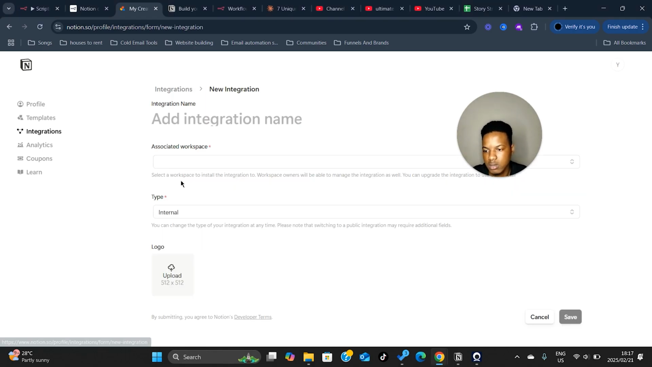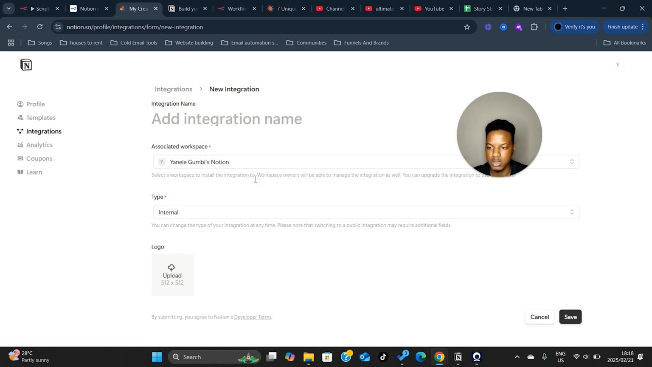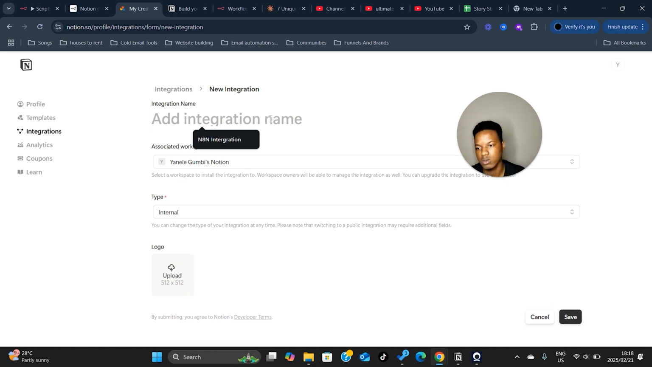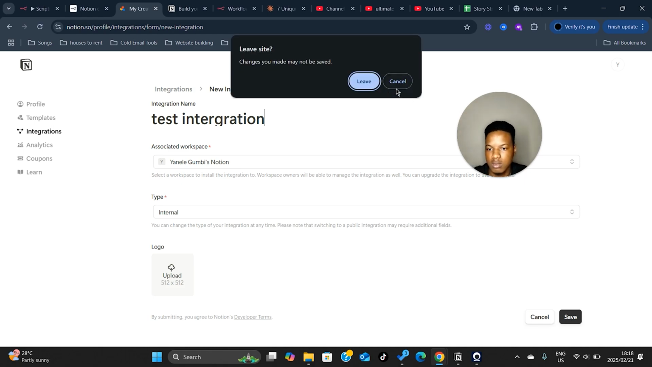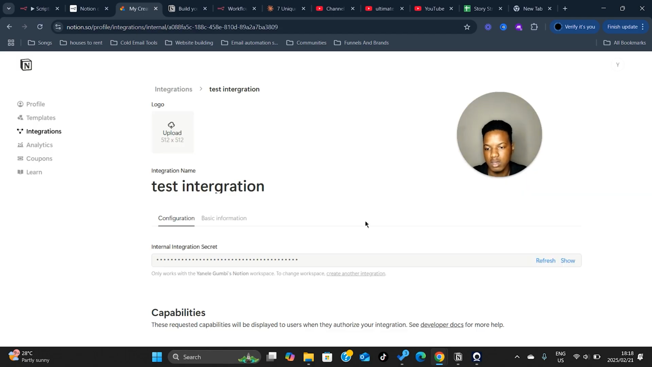So what you do is you click on new integration. Then you select the workspace it's associated with. You can upload a logo if you want, but I'm not going to do that. Then you hit save. Oh yeah, it's called test integration. Okay, cool. Configure integration settings.